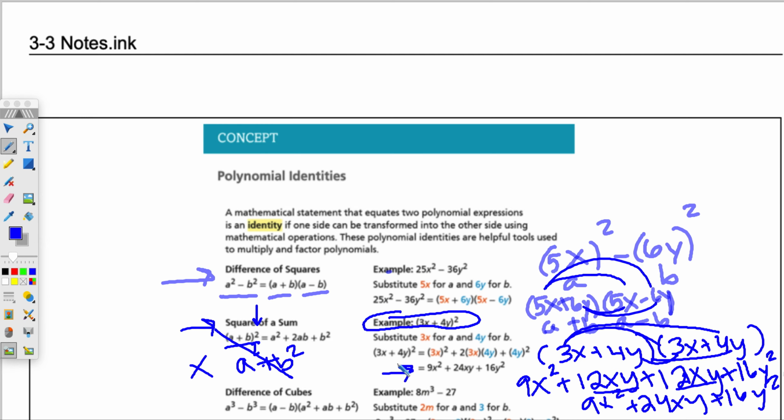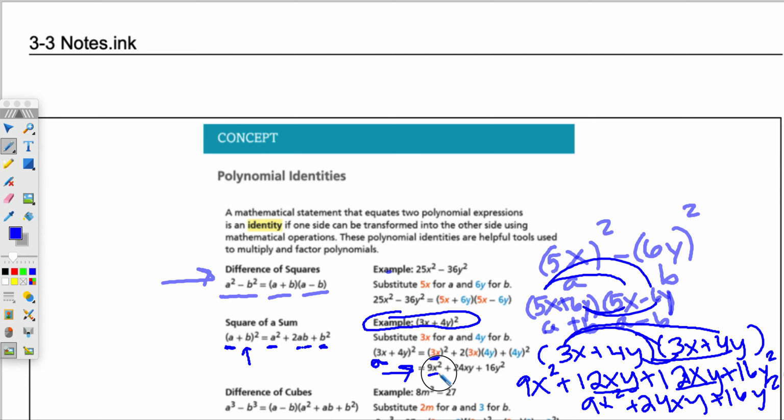So that's our answer. Now, if you notice, what they show us here is if you see the sum quantity squared, you simply can look at the first term and consider that a, and then you'd fill it in here, a squared, you put an a there, and then you look at your second term b, and you can plug that in there and in there. So for example, if 3x was an a, what they're saying is in the first slot we can do a squared. So in the first slot they plugged a 3x and they squared it.